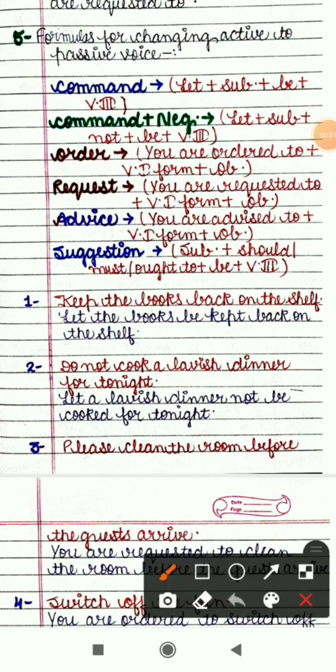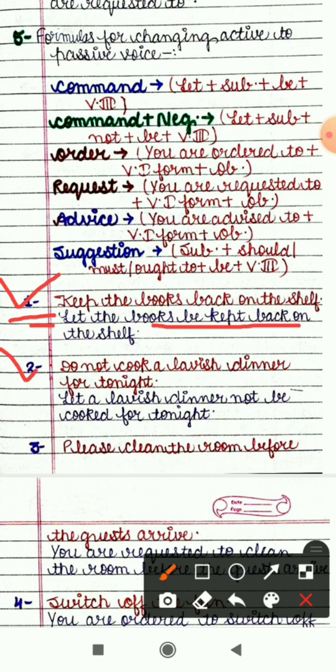See the examples which we have to change into passive voice. First sentence is: keep the books back on the shelf, which is a command. So we will start with let, and the subject will be books. Let the books be kept back on the shelf. So first let, then subject, then be, and then verb third form, that is kept.